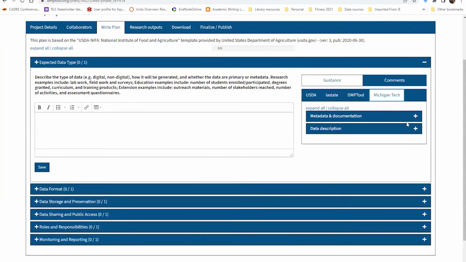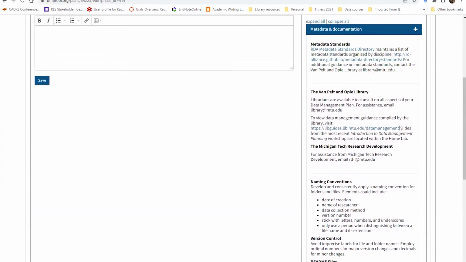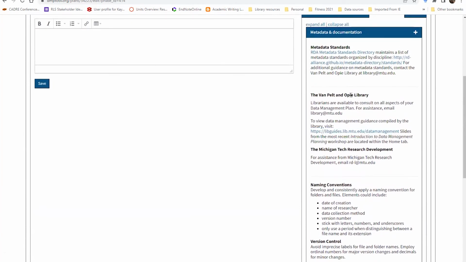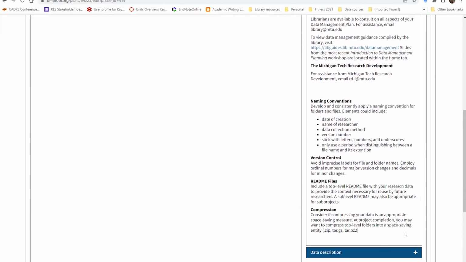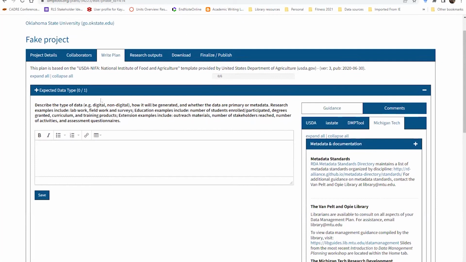And I think if I recall correctly, Michigan Tech has a fairly long one, and theirs actually has some institutional stuff about, go to this LibGuide and it'll provide you some additional information about version control, et cetera. Okay, so that's what that is.